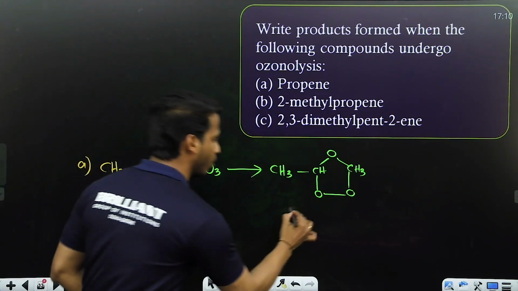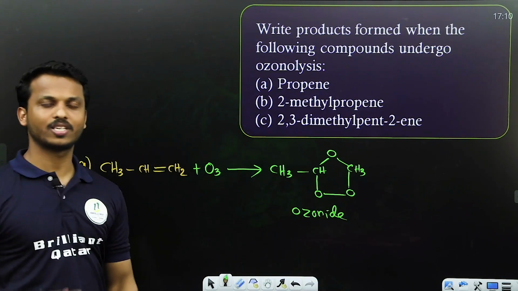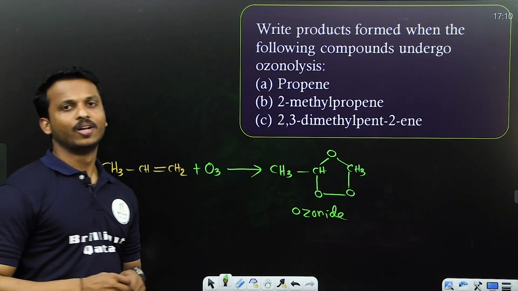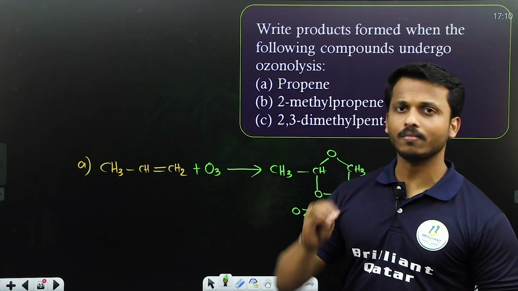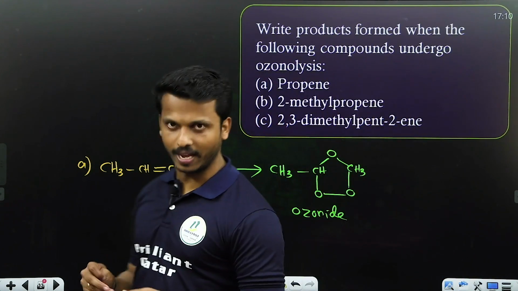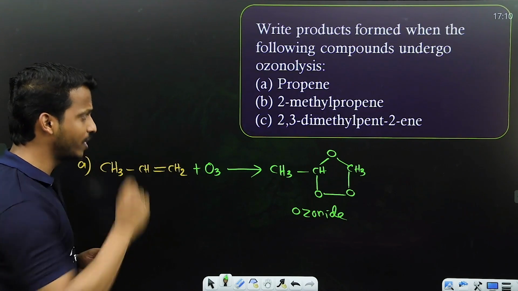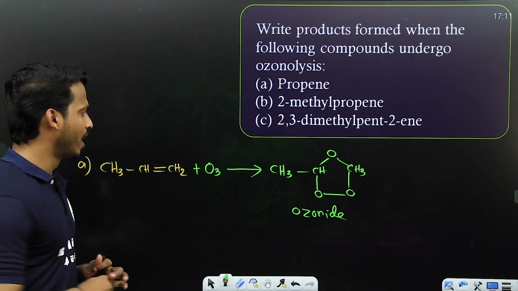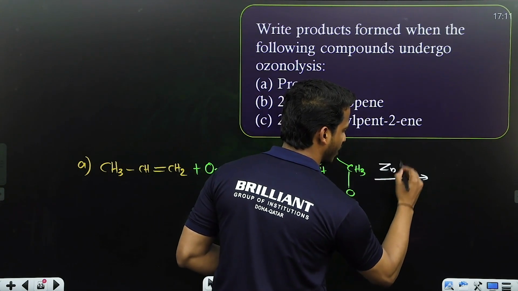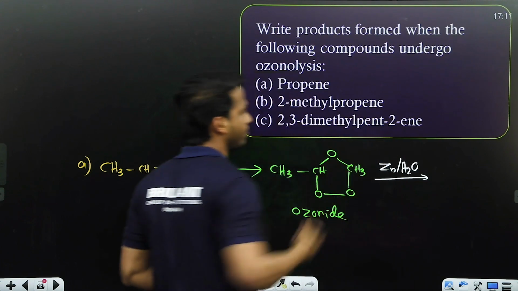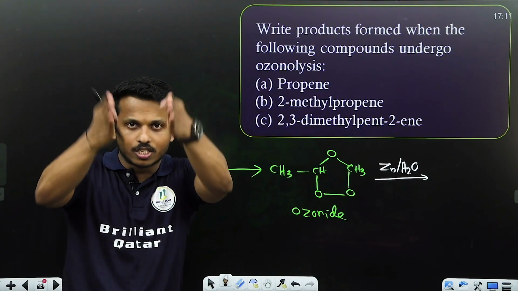This ring structure, we call it ozonide. The ring structure is always called ozonide. What is the first step in ozonolysis? To the alkene, add ozone. What is ozone? O3. How to add ozone? Cut the double bond, 1 oxygen up, 2 oxygen down. Second step, it's treating with zinc and H2O. The breaking is this way.